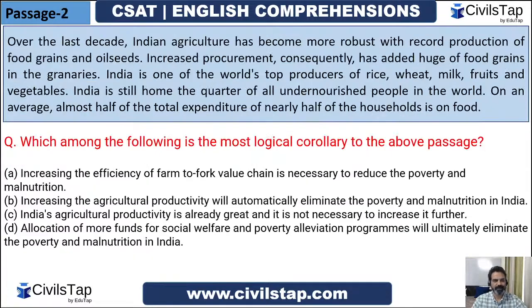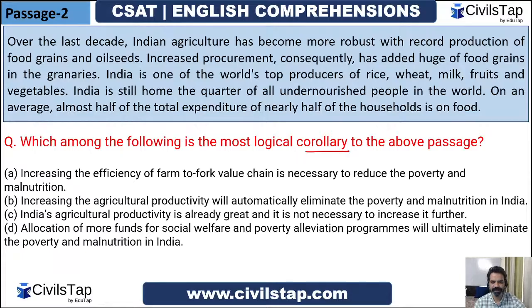All right, guys. Moving on to the second passage. Let's go. We had to find a corollary. Corollary is another name for inference, guys. Assumption is something that we assume considering the statement true. Inference is a logical fact or the data that can be taken from the premise of the passage. That is the difference, Lakshmi. Assumption is you are assuming something, that this should happen, that this would happen if we do this. But inference is what has been conveyed in the passage. So that's the difference. All right, guys, let's read the passage.